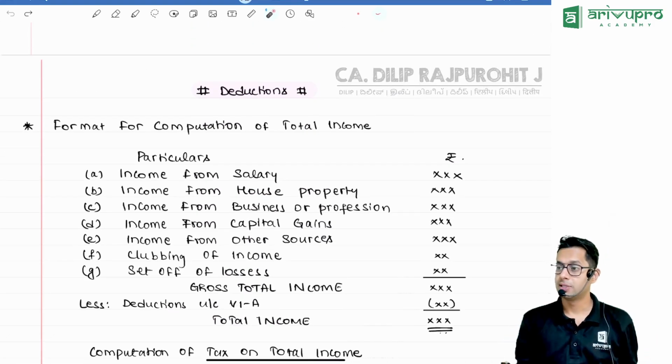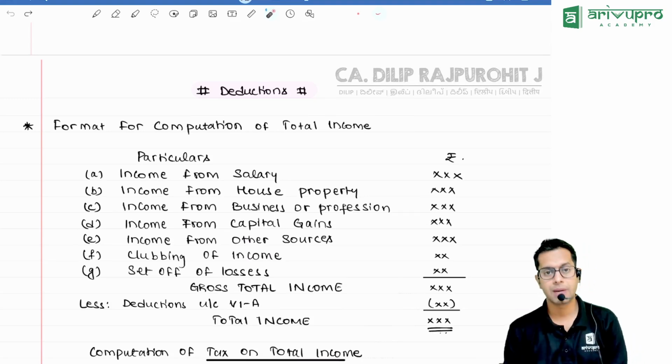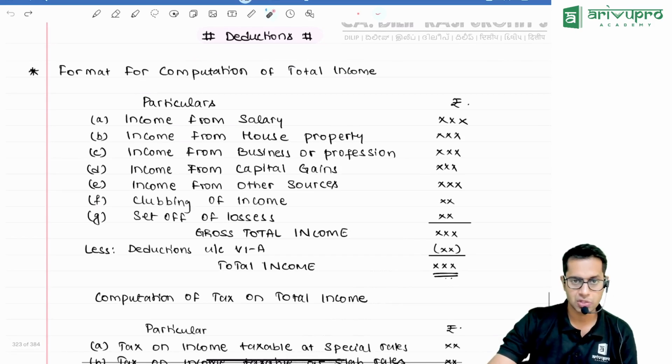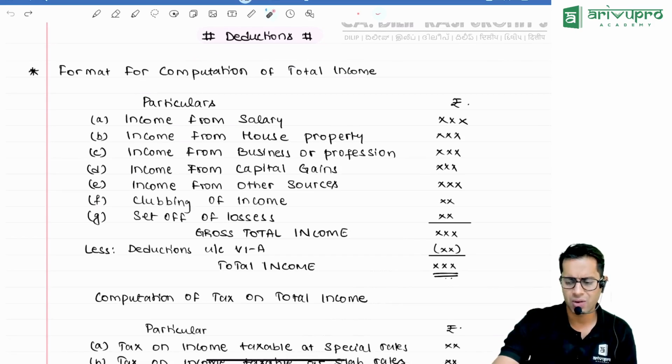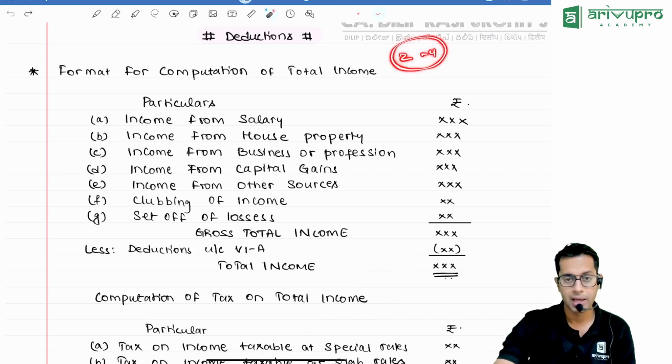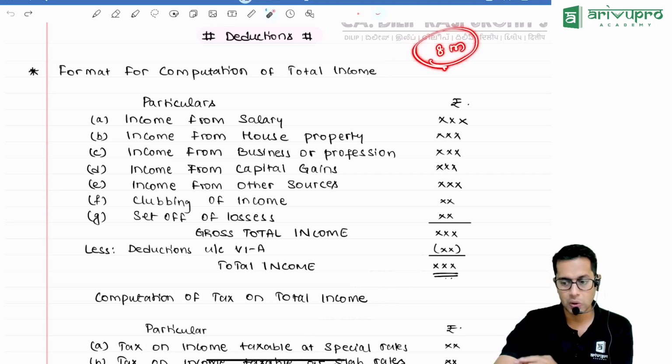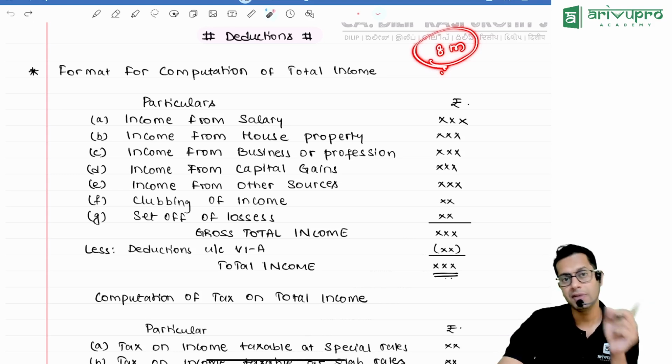Next is our chapter, sir? Chapter name is deduction. Important chapter, nice chapter. Deduction, and format for computation of total income. Very important chapter. Around 2 to 4 marks this topic will come. All the three topics combined together may come for 8 marks. Meaning they can either ask a separate question or they will be clubbed with the total income question.